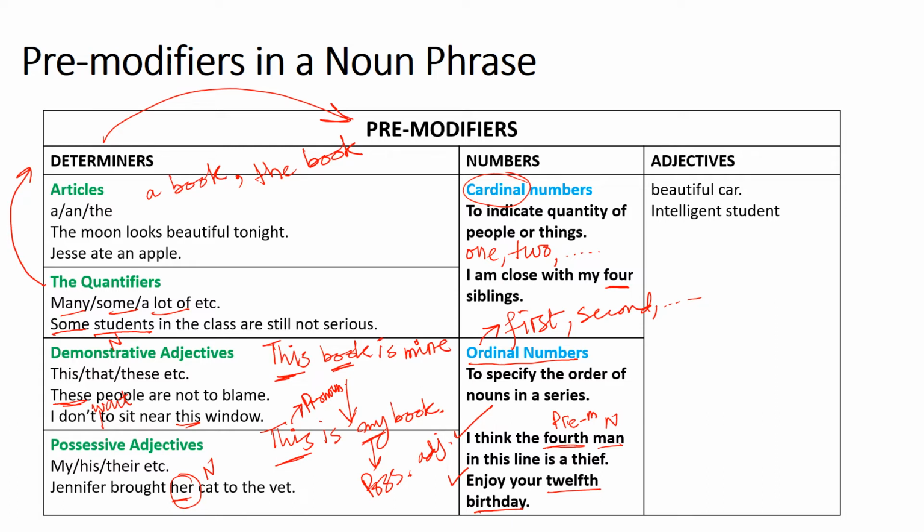Adjectives are very easy. A pre-modifier can be an adjective also, like a beautiful car, intelligent student, etc.